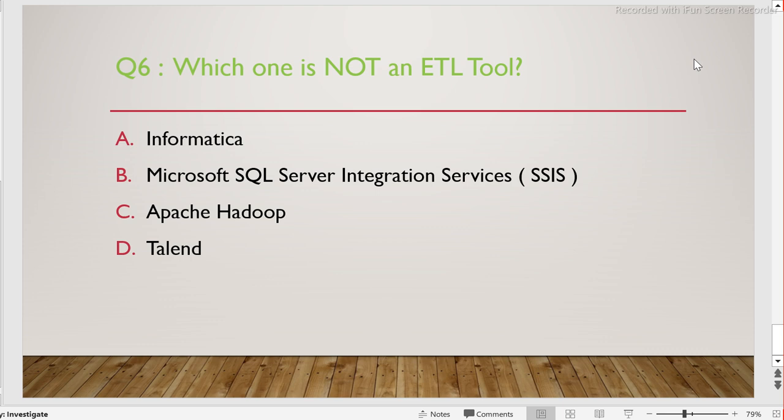What do you think is the right answer? Which one is not an ETL tool? There will be one of these which is not an ETL tool. The remaining are ETL tools, guys. So you have to tell me which one is not an ETL tool and comment on the video.